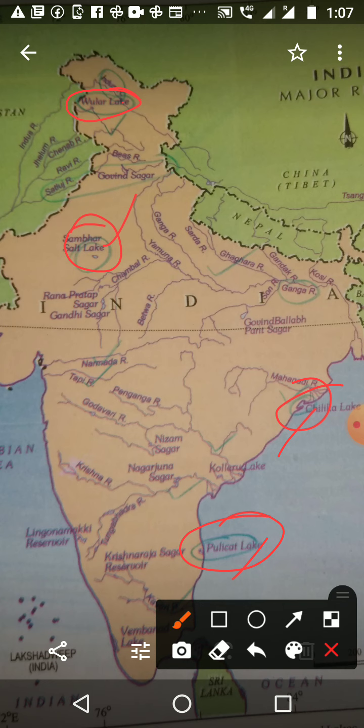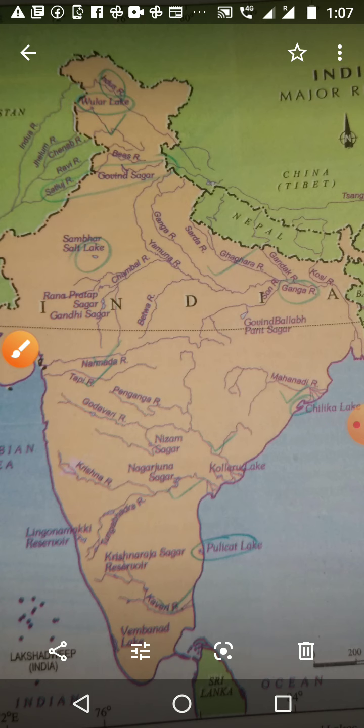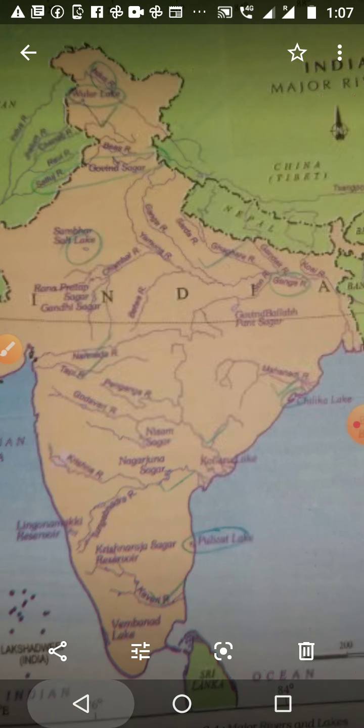For both, you want to do locating plus identifying, locating and labeling the places. Many other things are there, but this year they are not going to give that much detail for you to study.